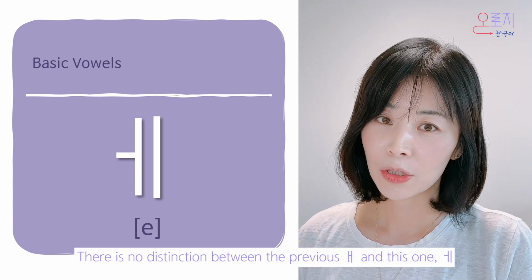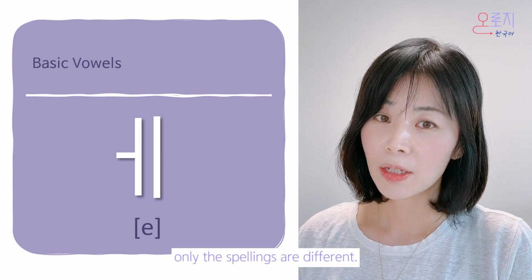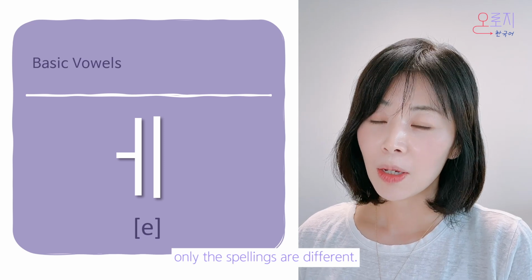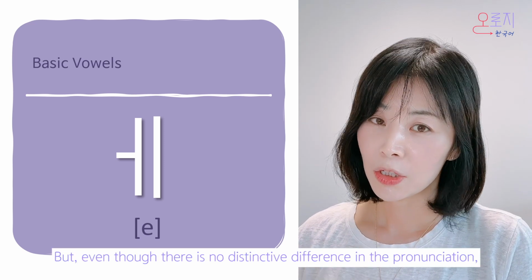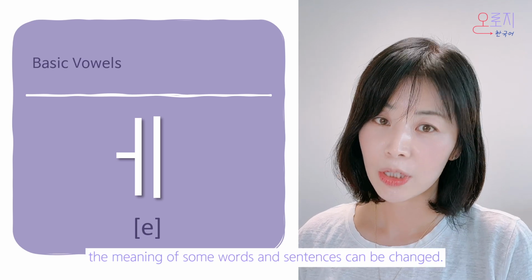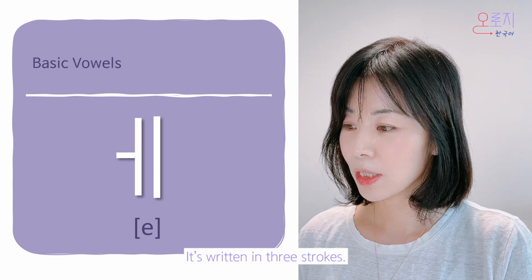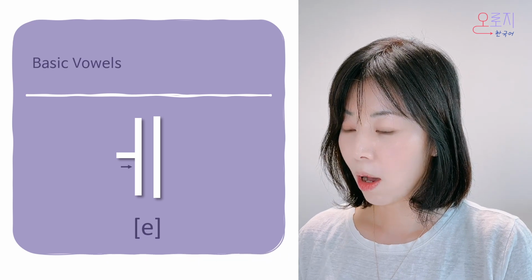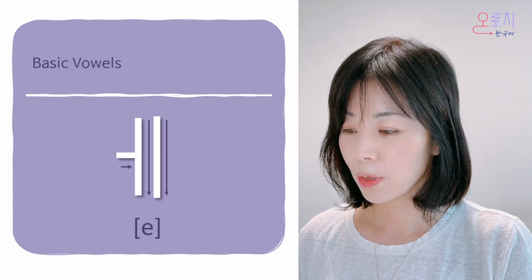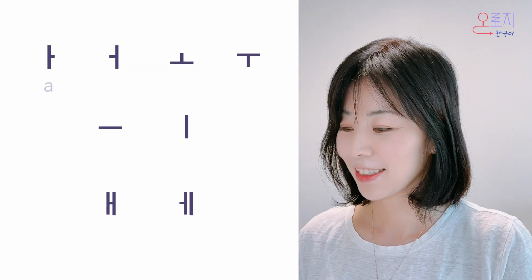There is no distinction between the previous e and this one e. Only the spellings are different. But even though there is no difference in the pronunciation, according to the spelling in some words and sentences, meaning can be changed. It's written in 3 strokes. 1, 2, 3. And let's review the 8 vowels we learned today.